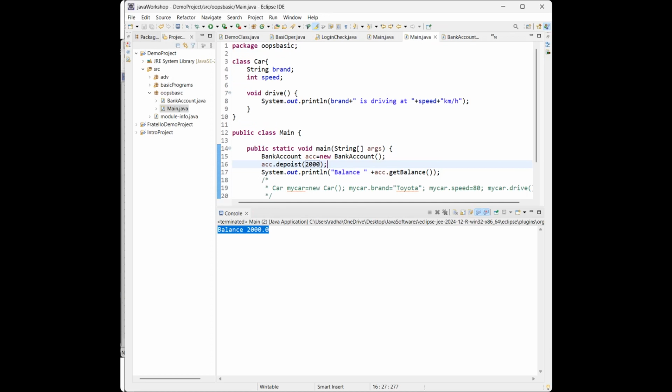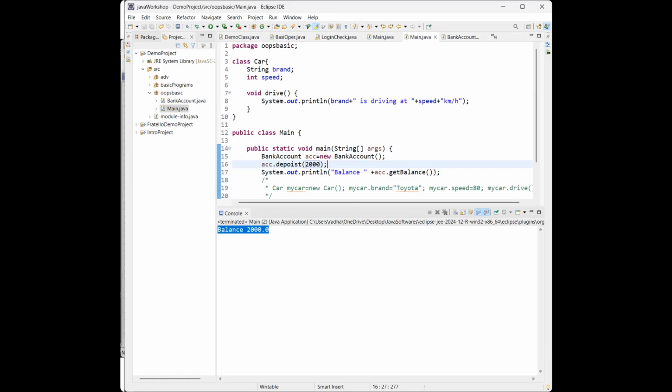The process of wrapping the variables and methods into a single unit, without direct access, is known as encapsulation. So we use the private keyword, and by using getters and setters we control access.